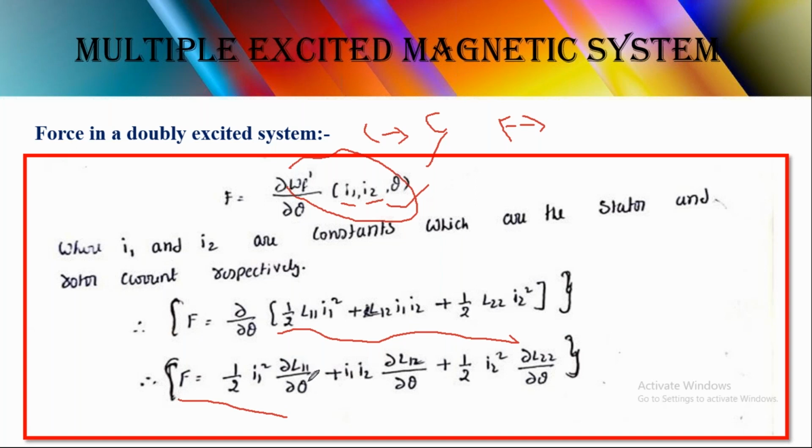I already told you, the self inductance and mutual inductance depend on theta. L11, L22 are called self inductance, due only to its own effect, and L12 and L21 are called mutual inductance. And these four parameters depend on the angle between the stator and